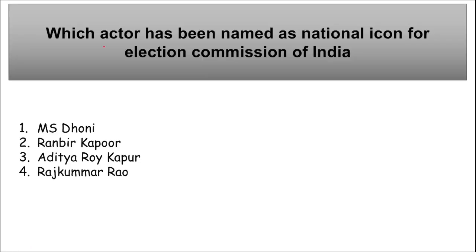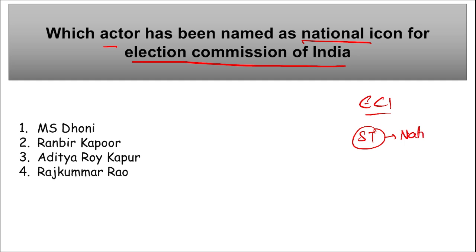Next, which actor has been named as the national icon for Election Commission of India in order to create voter awareness? So earlier, if you remember, Election Commission of India appointed Sachin Tendulkar as the national icon in order to promote voter awareness. And now, who is the actor who has been appointed as the national icon here? So he will be Rajkumar Rao, right? He was named national icon for voter awareness and education by Election Commission of India.